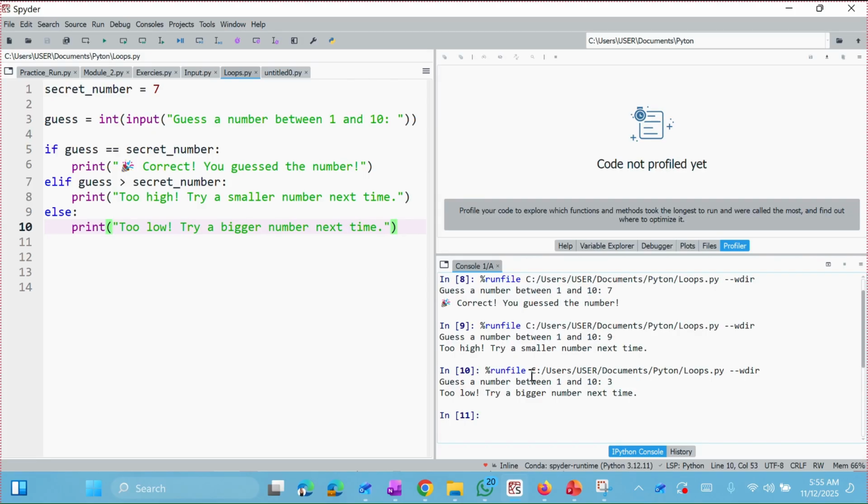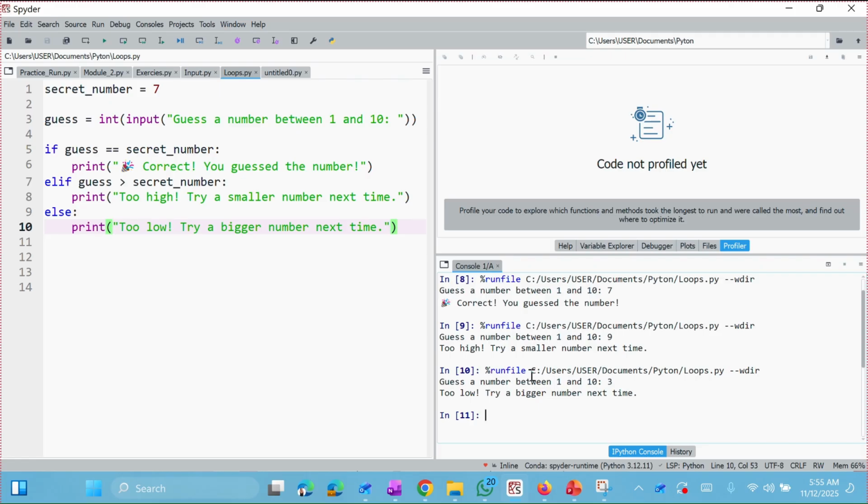Okay, we wrap it up in int to turn the text into a number. Because if you just enter a number in this prompt here, it will treat it as text. So you have to use int so that it will tell Python that what you want is a number.